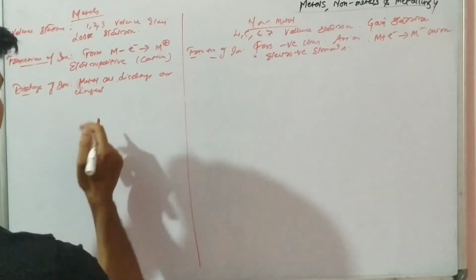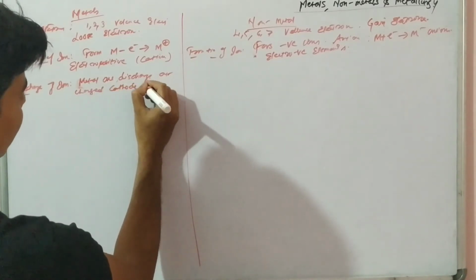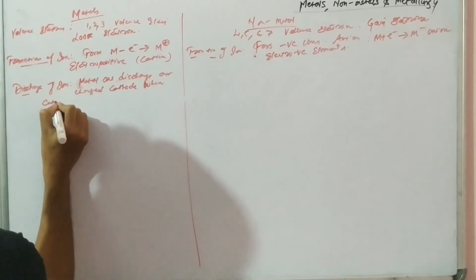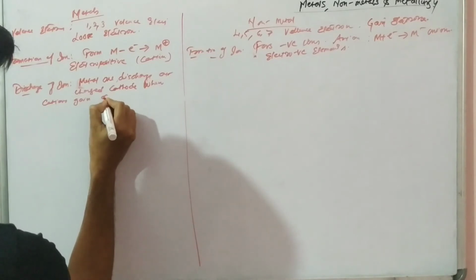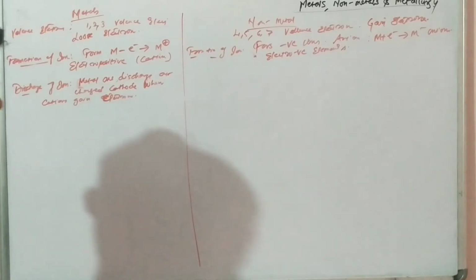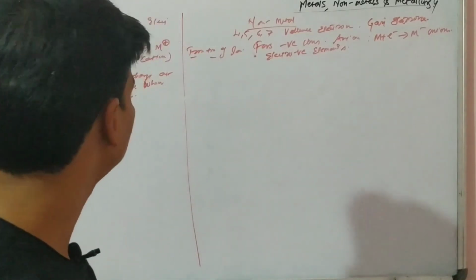Metals are discharged at cathode when cations gain electrons. And why will cations gain electrons? Because they are deficient of electrons, they have positive charge.